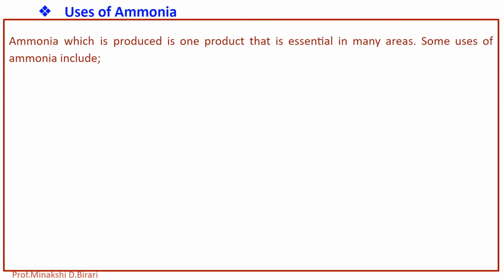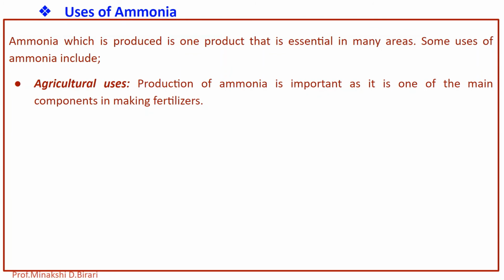Now let us see the uses of ammonia. Ammonia is widely used in the manufacture of nitrogen containing compounds. Ammonia which is produced is one of the products that is essential in many areas. Some uses of ammonia include agricultural uses. The production of ammonia is important as it is one of the main components in making fertilizers. So agricultural industries are the major users of ammonia.